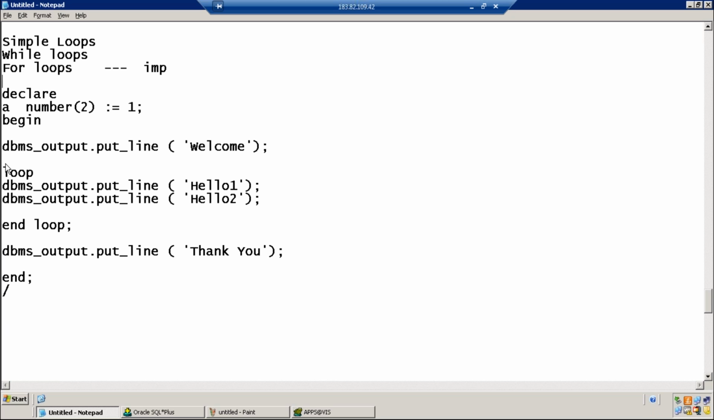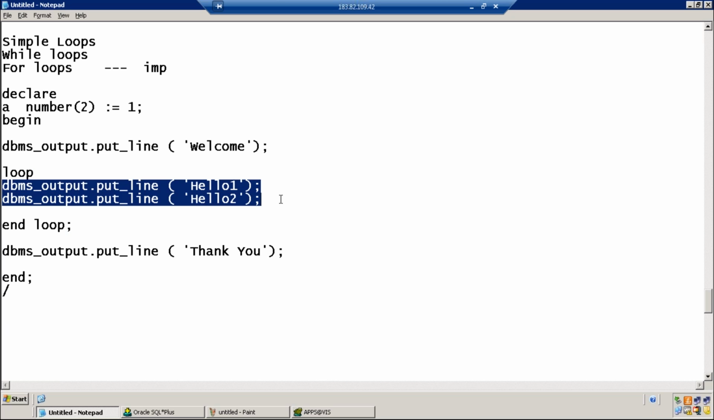See, this is the beginning of the loop, and this is the end of the loop. This is called the body of the loop, and the lines in the body of the loop will be executed multiple times. That is the advantage of the loop. What is the output of this program?